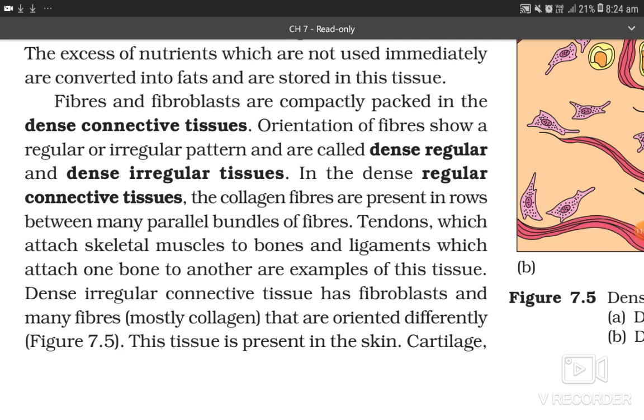In the dense regular connective tissue, the collagen fibers are present in rows between many parallel bundles of fibers. Tendons, which attach skeletal muscles to bones, and ligaments, which attach one bone to another, are examples of this tissue.